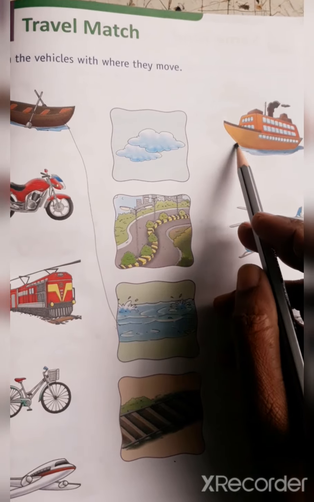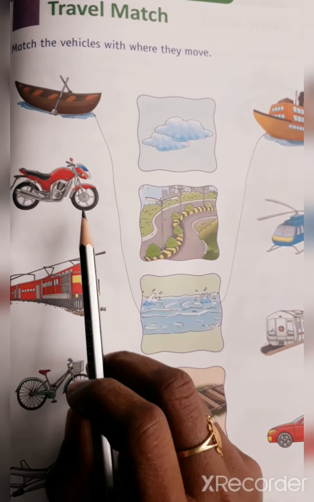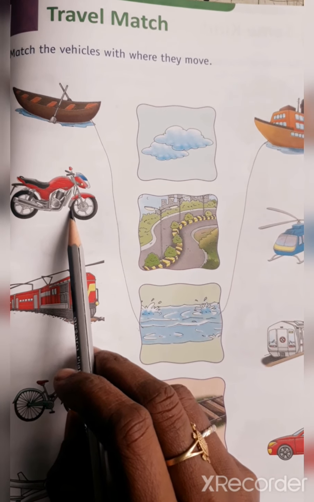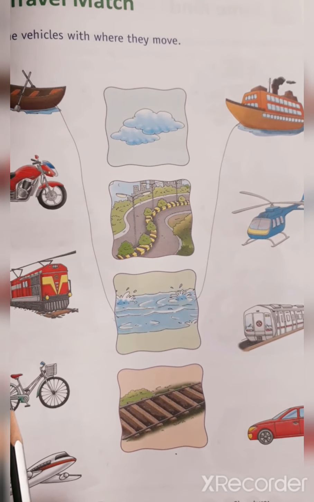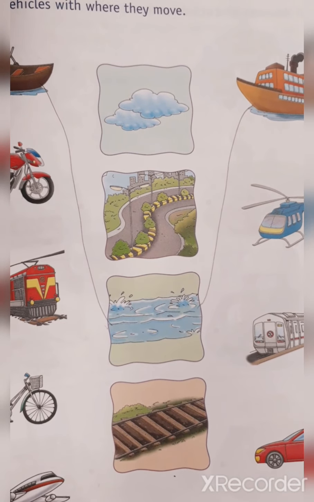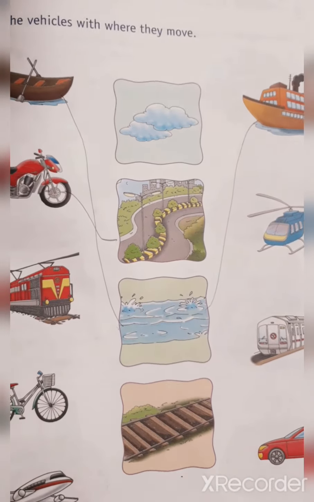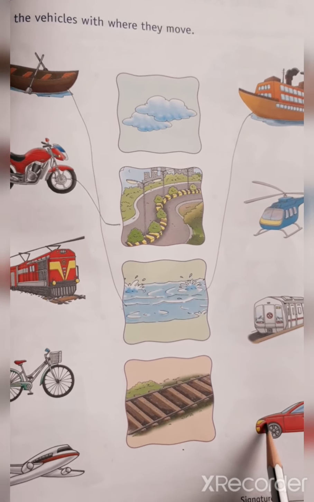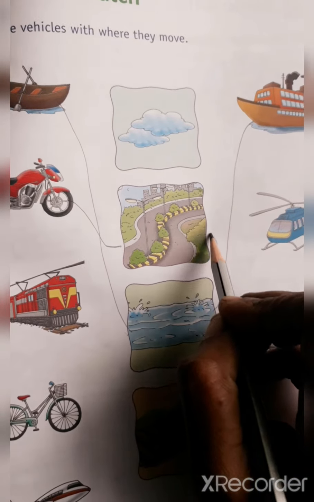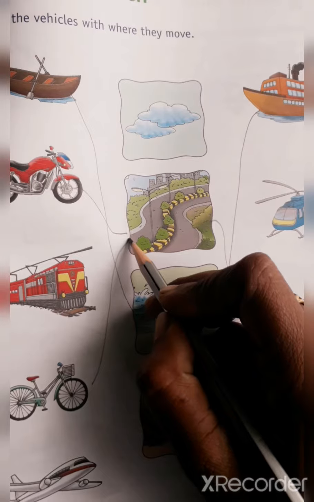And boat also moves on water. Motorcycle moves on land. Yes, here road transport. And car moves road transport. Yes, cycle moves on road.